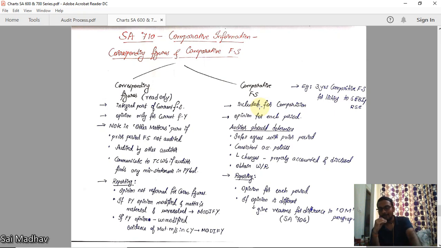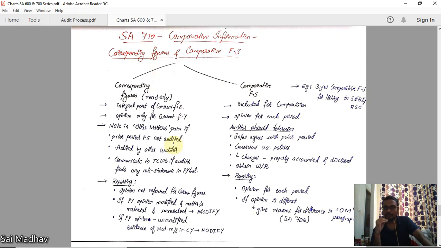Okay, now you are giving an opinion for each period. For each period of audit, you are giving an opinion here. As I have told earlier, other matters, 705, sorry, 706. Note in the other matters paragraph, if prior period financial statements are not audited, or if audited by a separate auditor, we can see as per 210 and 510.